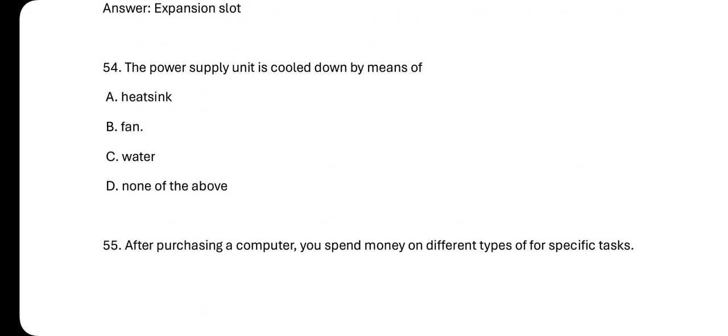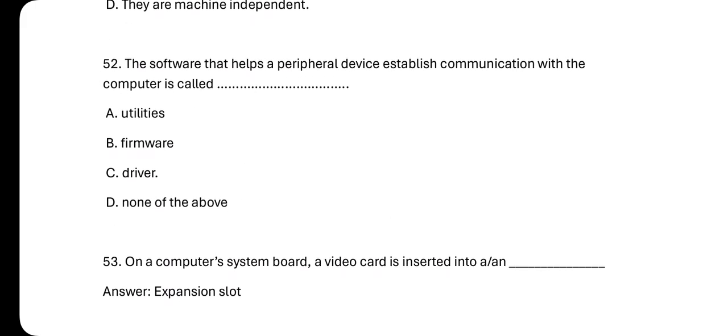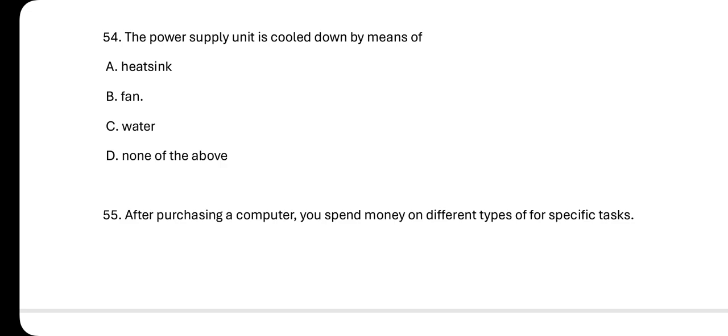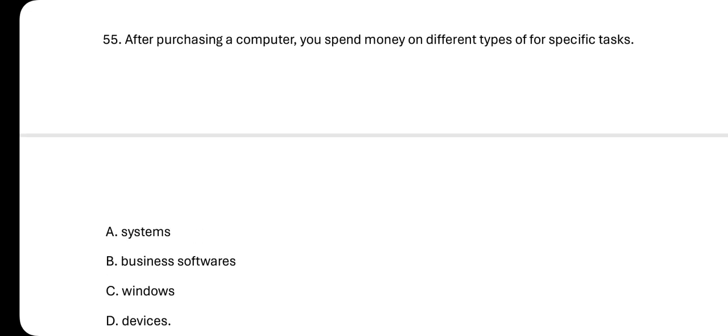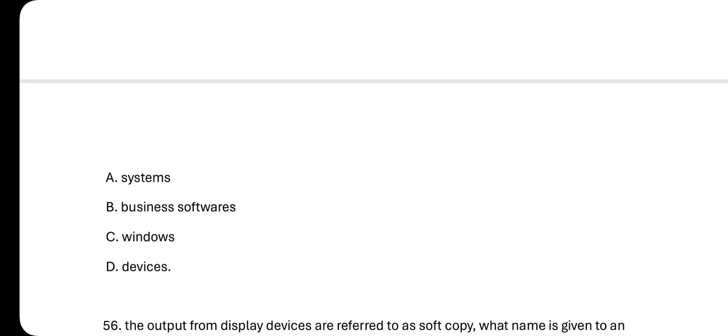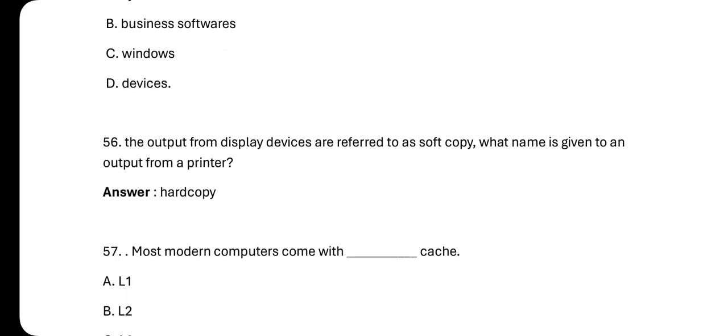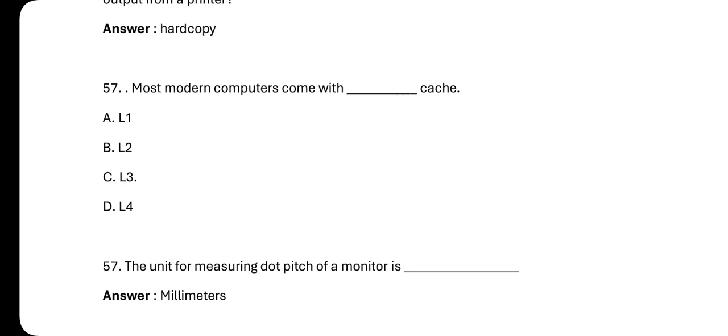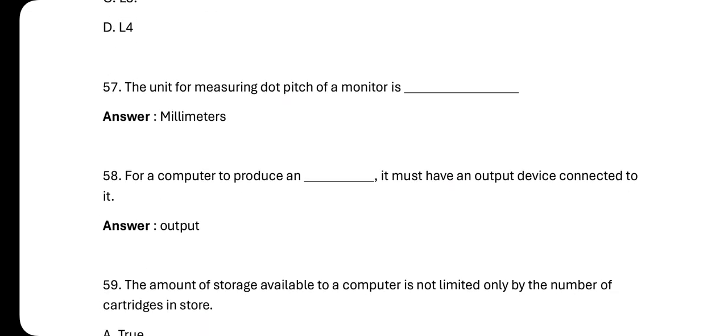So let's come back to the questions. Number 52, okay, no, we did that. Number 54 is B, that is fan. And then number 55, the one I didn't answer with you, is D, that is devices. Right, let's move forward. Most modern computers come with dash inches: A, L1 inches; B, L2 inches; C, L3 inches; and then D, L4 inches. So we are going with C, that is L3 inches.